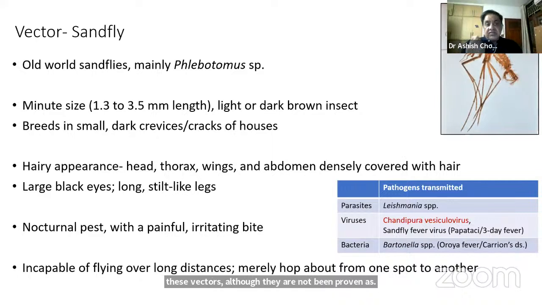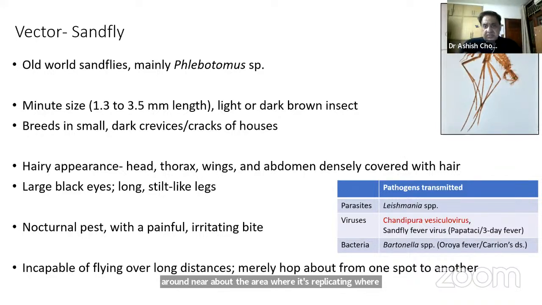Now, this sandfly is a very minute, light or dark brown insect, and it basically breeds near our houses, in our houses, in the crevices and cracks of the buildings, in the cement and bricks. It's a very hairy, small insect with a very irritating, painful bite. It's a nocturnal pest and it doesn't fly long distances. So it just hops around near the area where it was born, from the egg, larva, pupa stage.